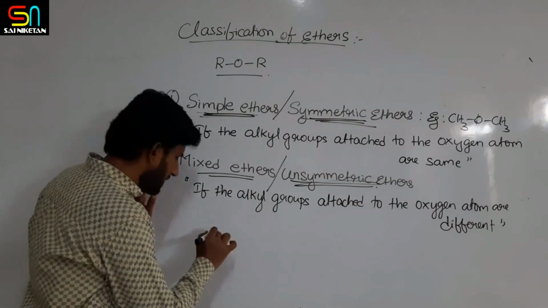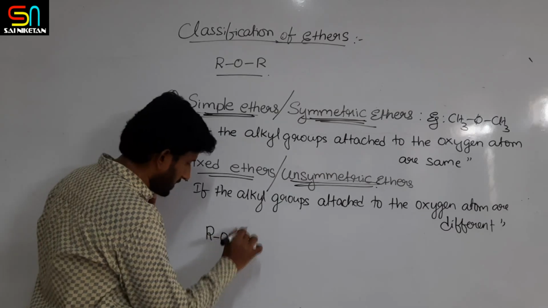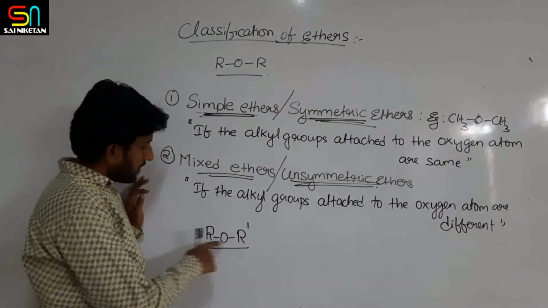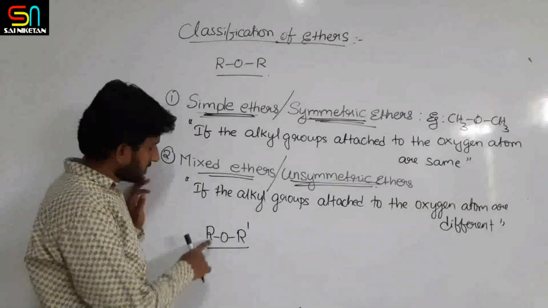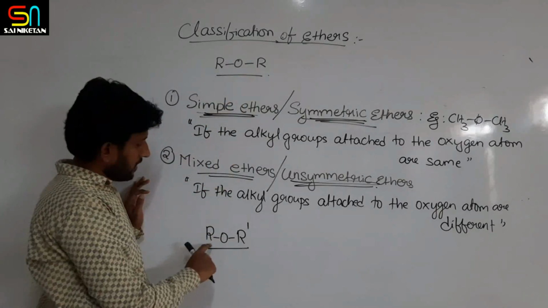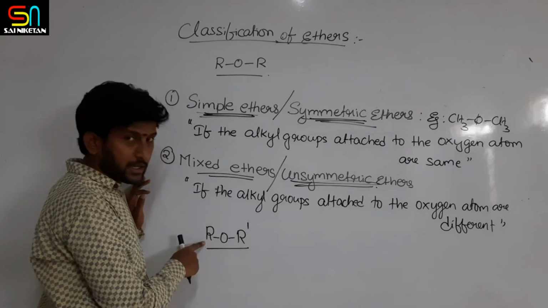Generally mixed ethers are represented like this: R, R dash. Why I am writing R dash is, if both are the same groups I can write R and R. R dash means one alkyl group is different from the other alkyl group.